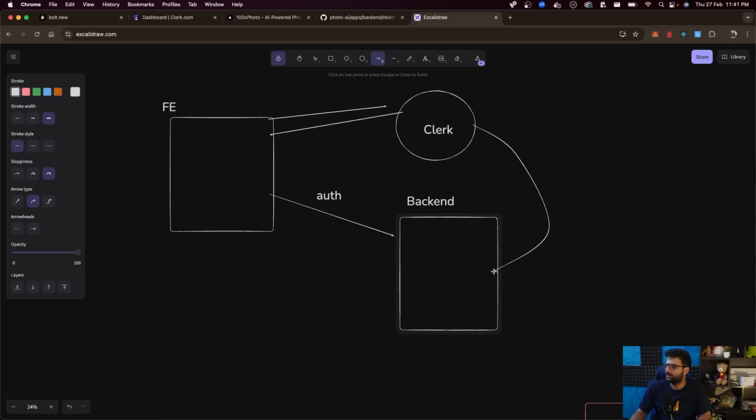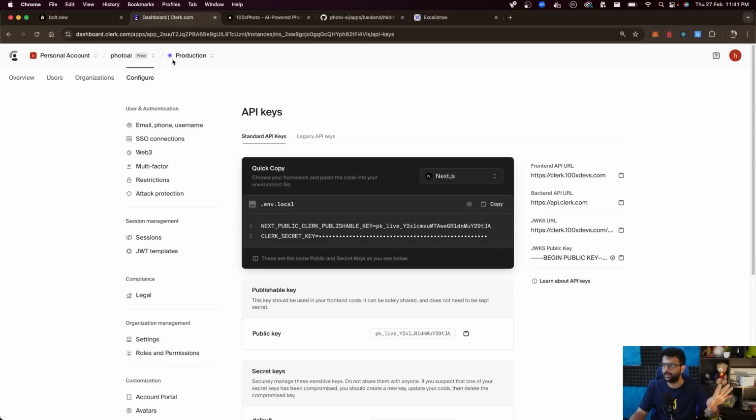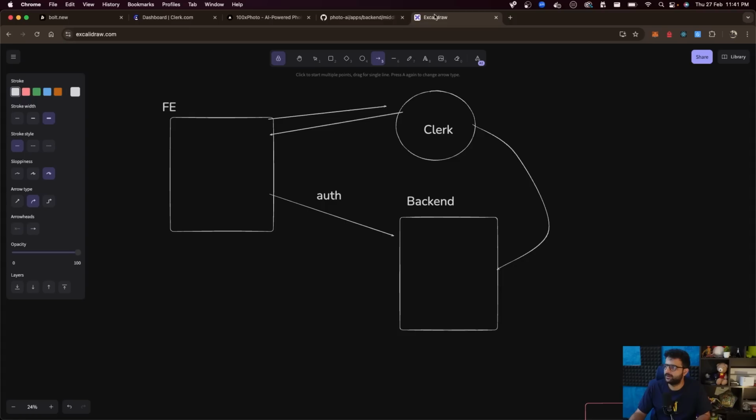On your backend, the key that you got from Clerk is what you can use to verify that this is indeed a message signed by Clerk. This user is indeed a person who has authenticated on our Clerk instance. This being my Photo AI Clerk instance, but I can create another application. We'll do that very soon, which will be called whatever, Bolt. And I'll take the key from here, put it in my backend, and my backend will now be able to authenticate users that have signed in via Clerk.